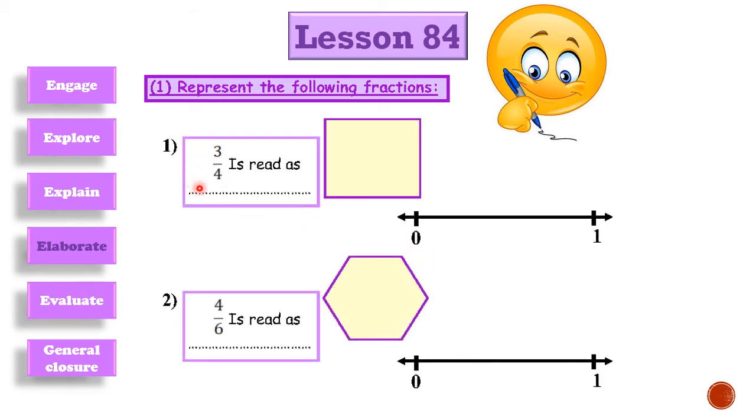First one is called 3 fourths. Wow! Now let's go to write it down, 3 fourths. Represented in this shape, it will be divided into 4 equal parts as the denominator says. Okay, now let's color 3 equal parts from the numerator. It will be 1, 2, 3.